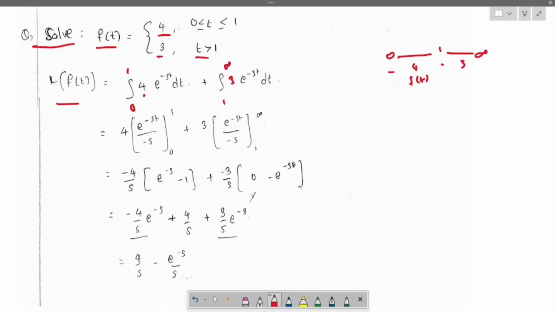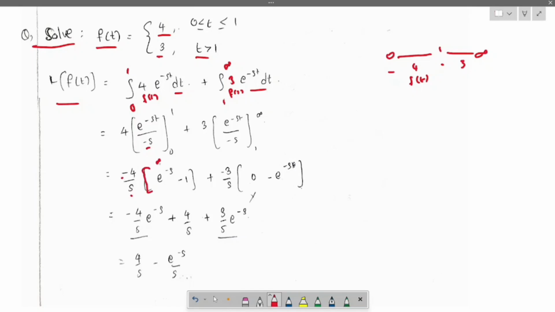Same thing, f(t) e^(-st) dt. Now simplify this: take the 4 outside, which gives e^(-st)/(-s) from 0 to 1, plus 3 e^(-st)/(-s) from 1 to infinity. Take the -s outside.